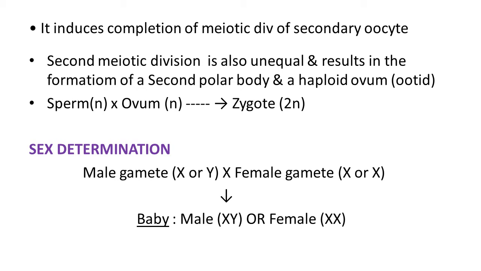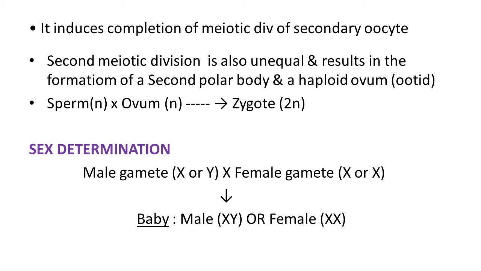When fertilization takes place, the sperm is n in nature and the ovum is n in nature, both haploid cells, and they undergo fertilization and a zygote is developed, that is 2n, diploid in nature. Zygote is the first cell of life.